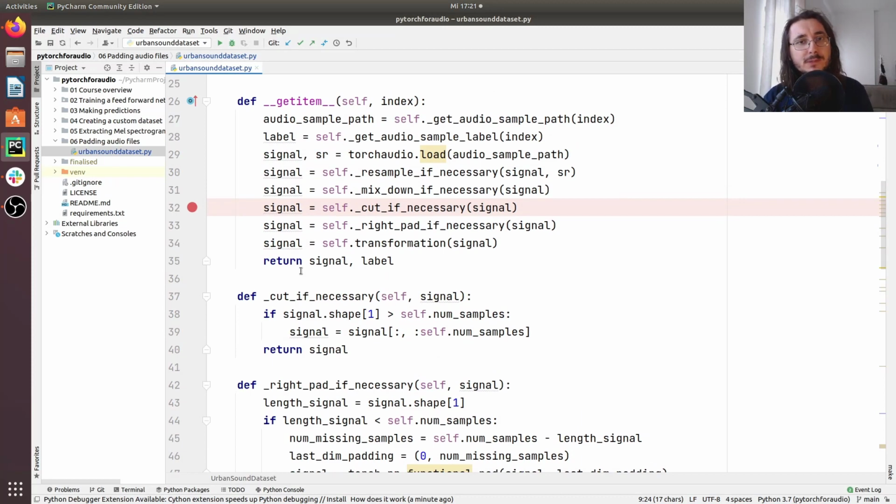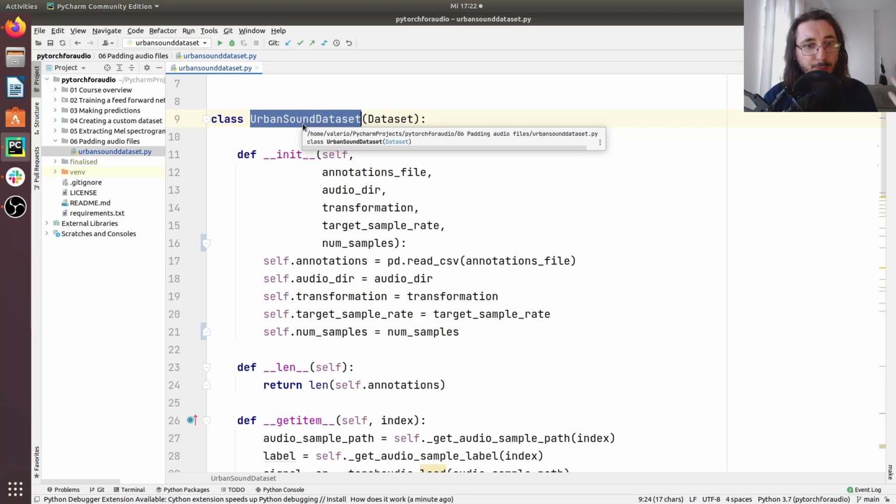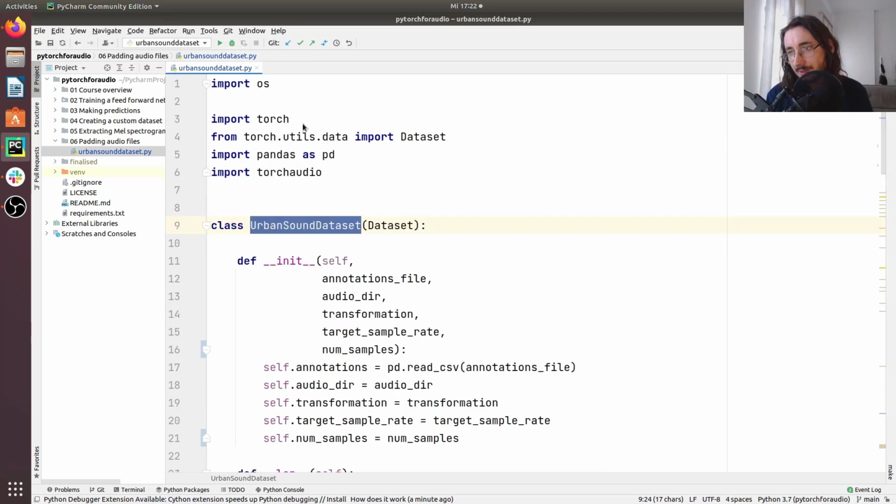The only thing that we want to do is take this class, and rather than running it on CPU, which is what's happening right now, we want to run it on GPU. And that's the whole point of using torchaudio in association directly with PyTorch. That's going to enable us to use GPU acceleration directly for extracting features, applying transforms, and all of this kind of stuff to our audio data.